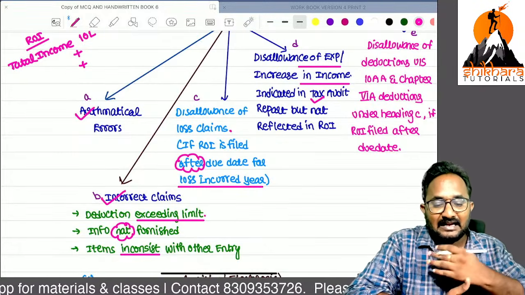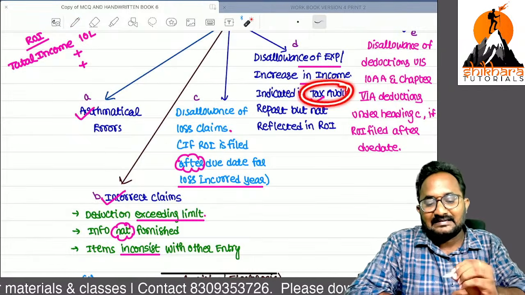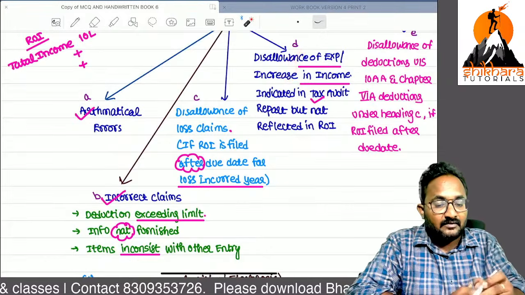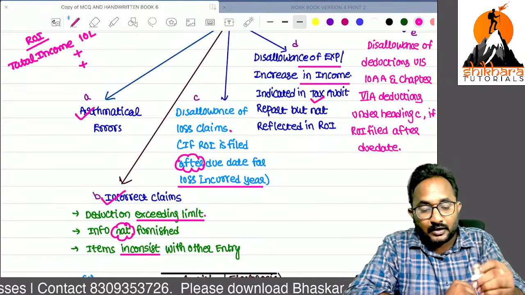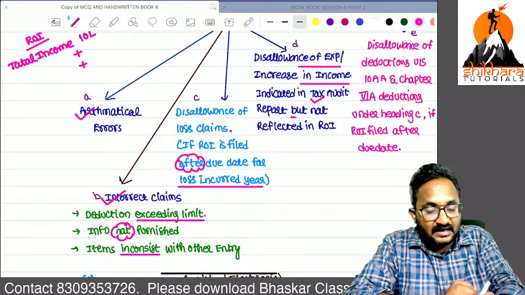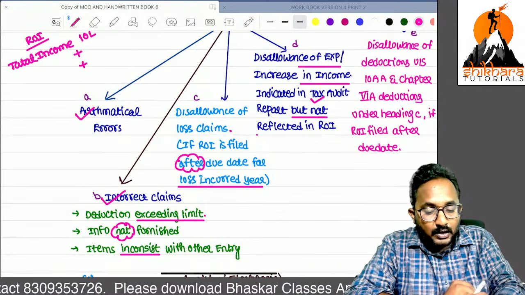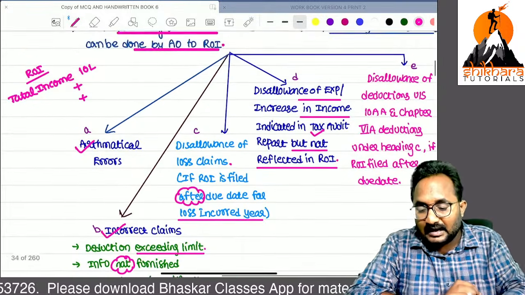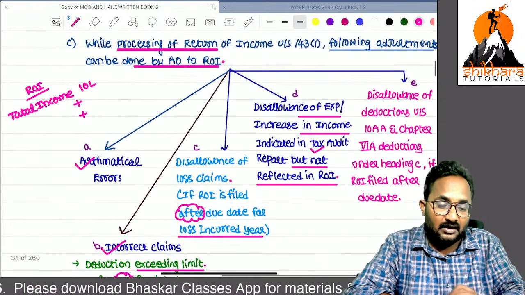So that is identified by the tax auditor. He clearly said that these expenses are disallowed and we have to increase certain incomes. These are all things reflected in the tax audit but not reflected in the return of income. Now automatically we can adjust the total income in the return of income.